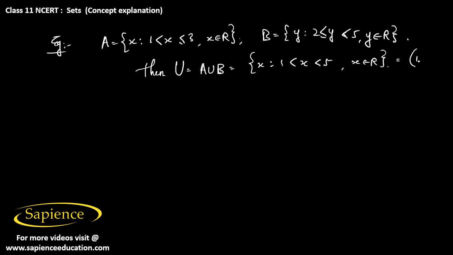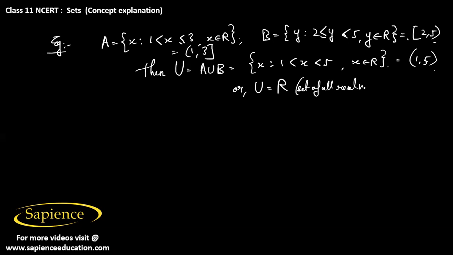We can also write it in the interval form, which is 1 to 5. The set B also can be written in the interval form as 2 to 5, a closed interval at 2 since 2 is included. And here A can be written as 1 to 3, where 3 is included, but 1 is excluded. So 1 to 5 we can take, or we can say the set U as R, that is, the set of all real numbers. That also we can take.